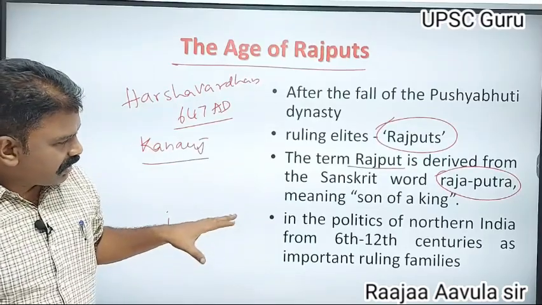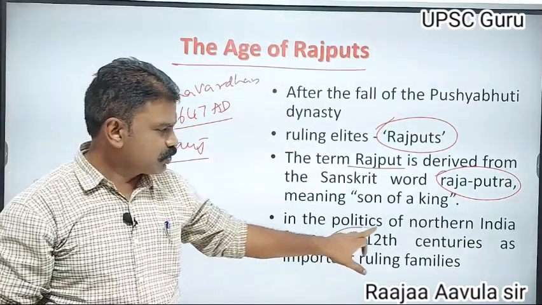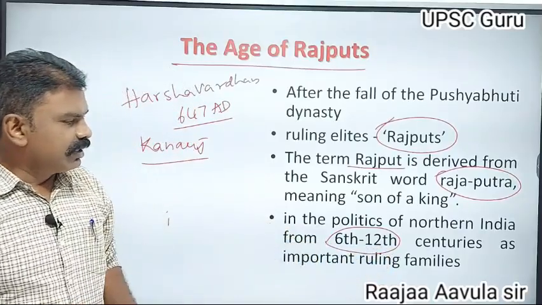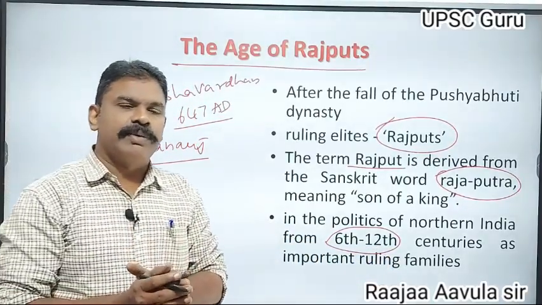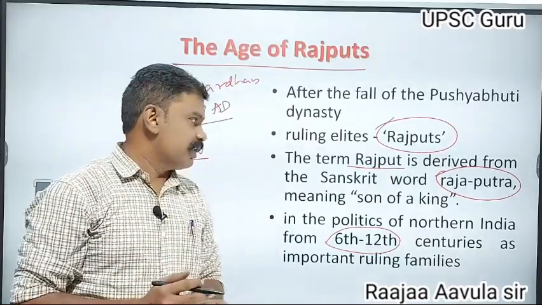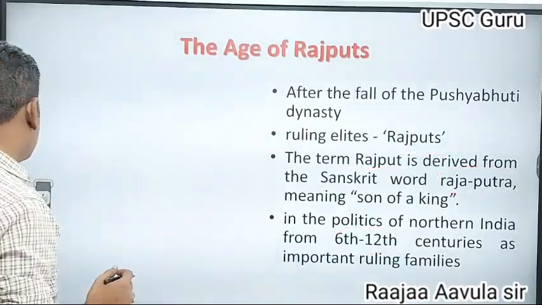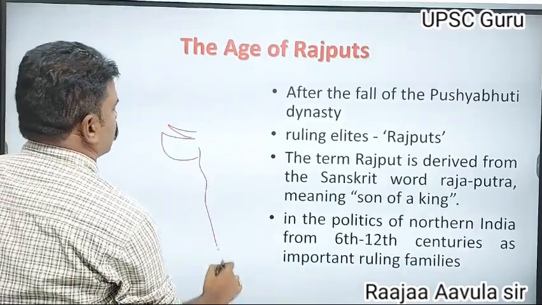So in the politics of northern India, from the 6th to the 12th century AD, Rajput rulers ruled in North India.